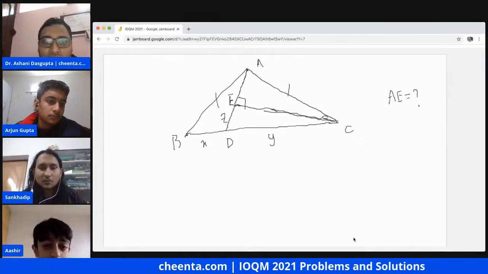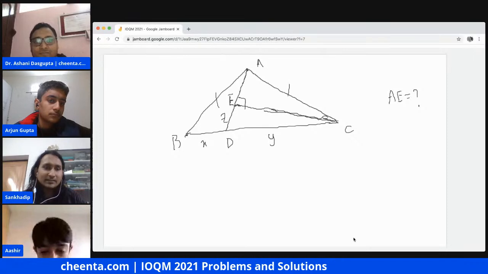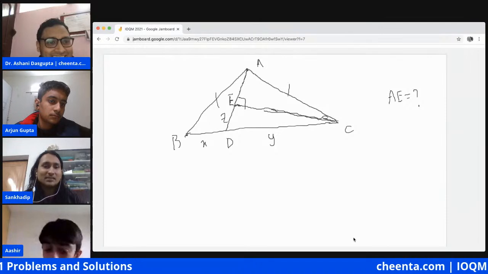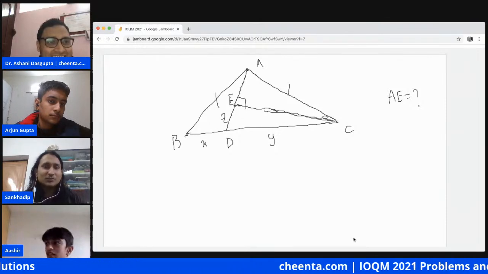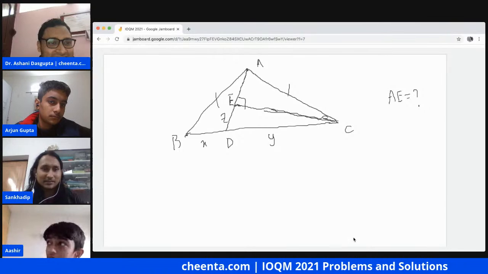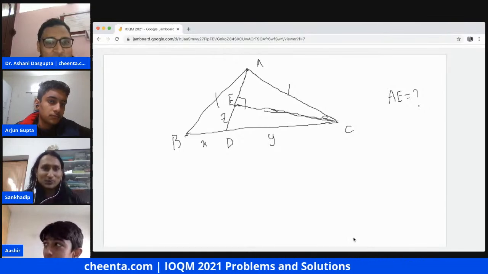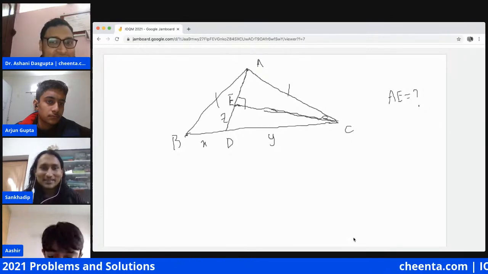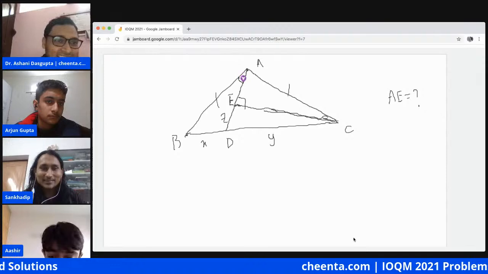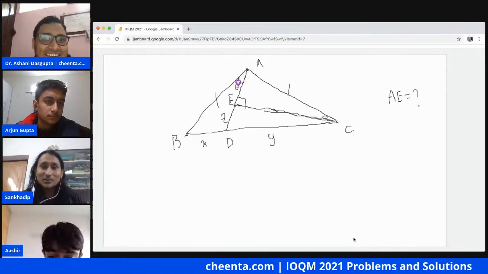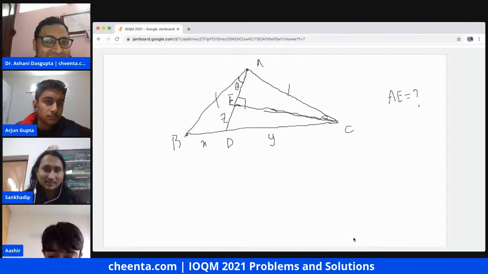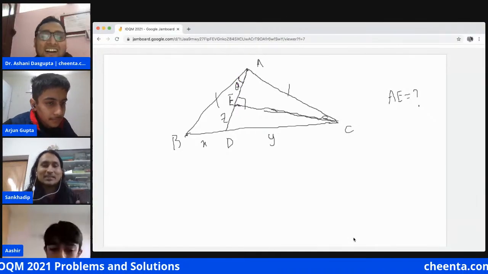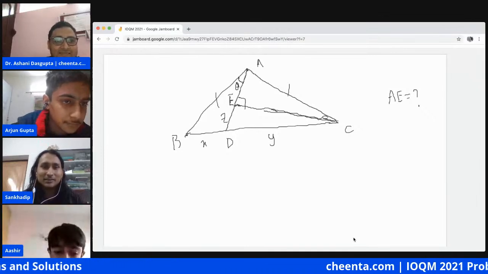So the first observation is that this is a unique triangle. By that I mean, if you are given these conditions, it should be possible to solve everything about the triangle completely. I'm saying that these conditions, x, y, z, perpendicular, should determine the triangle completely.